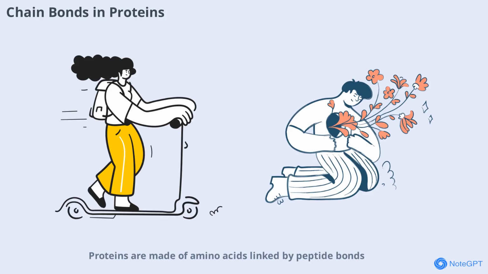Proteins are made of amino acids linked by peptide bonds, a special type of chain bond. The sequence of amino acids determines the protein's structure and function. These chains fold into complex shapes, enabling proteins to perform a vast array of biological tasks.